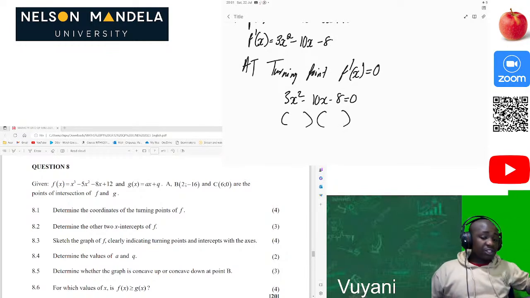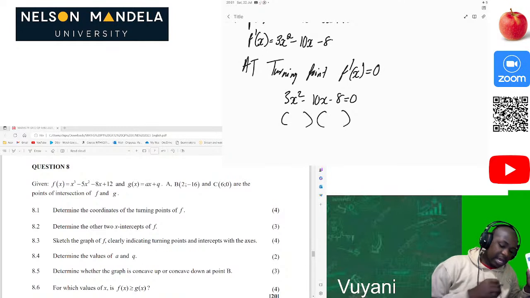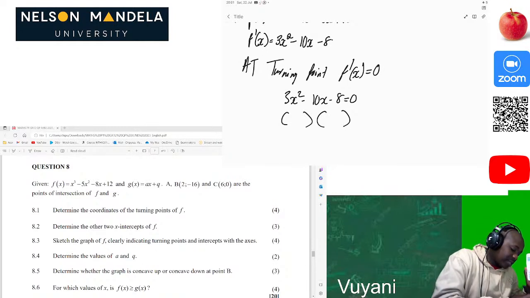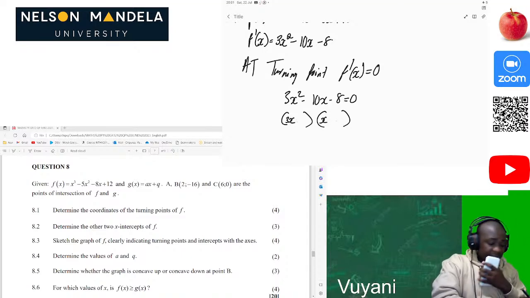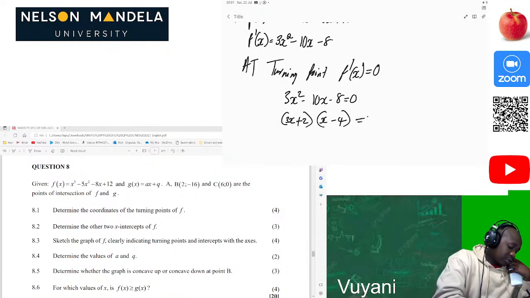Okay, great. Now we can solve for these values. I advise that you use your calculator again to find the factors using the quadratic formula. But if you're able to solve it fast as I can, I also advise that you do that. Of course, that will be 3x, x, that will be 8 there, so then definitely we have negative 4, then of course 10, so let's have negative 2 also, positive 2 there. So that will be equal to 0. Then therefore our x will be equal to negative 2 over 3, or x is equal to 4. But we are not done.